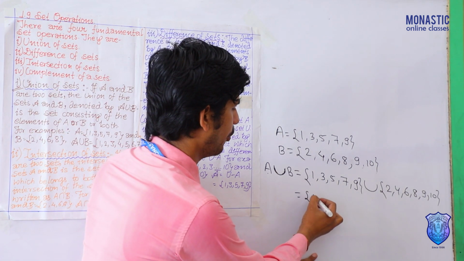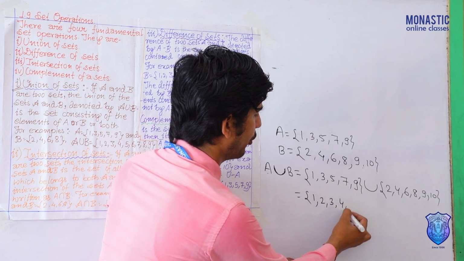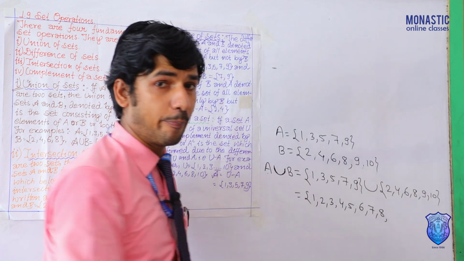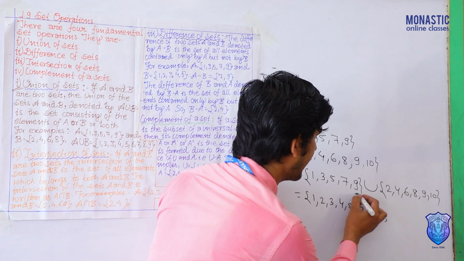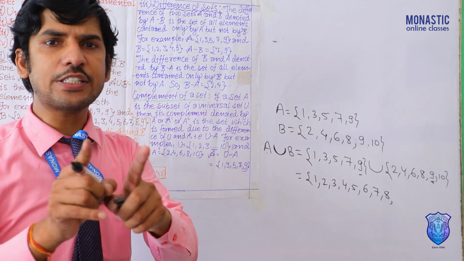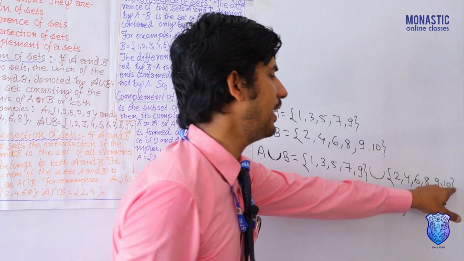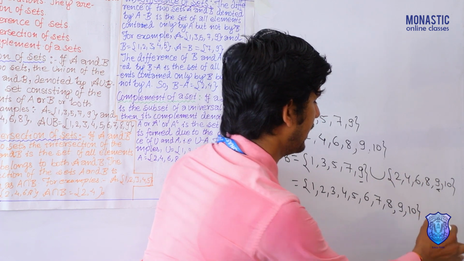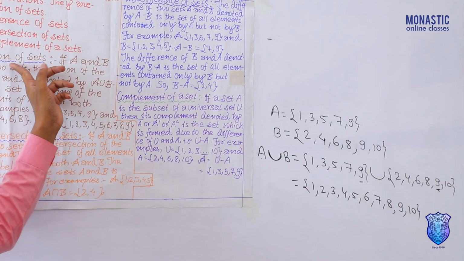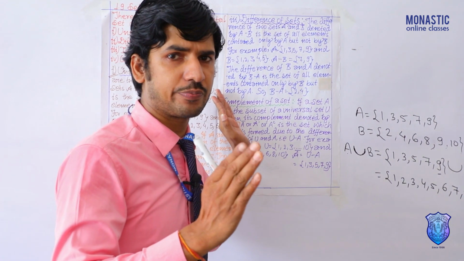Like, see, 1, 2, 3, 4, 5, 6, 7, 8. But what are you finding here? 9 is common. When 9 is common, from this take 1 nine. Now what is left here? 10. So like this, we can find A union B. Means we know how to find the union of sets.